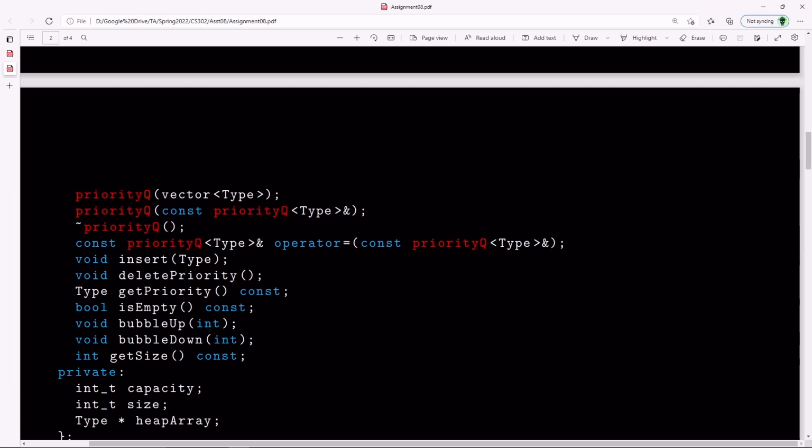Bubble down, I think, is the hardest function from this priority queue class. Now, it's not a hard function, it's just the hardest of all the functions in this class. So basically, remember, you have to compare the two children, and out of the two children, take the smaller. So if you're doing a min heap, then you take the smaller of the two children, compare that to the parent, and if it's less than the parent, then you bubble down with that smaller child, and you keep moving that index until you hit that leaf element. So I guess same idea like in class. Again, there's nothing really too much to say about it. I don't want to overkill this video too much, so that's all there is to it.